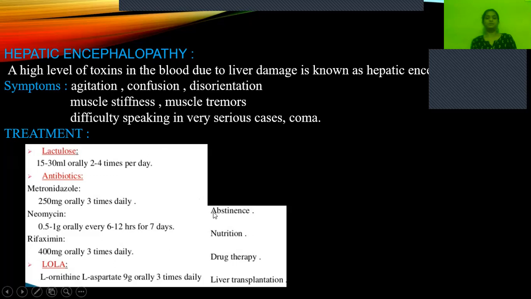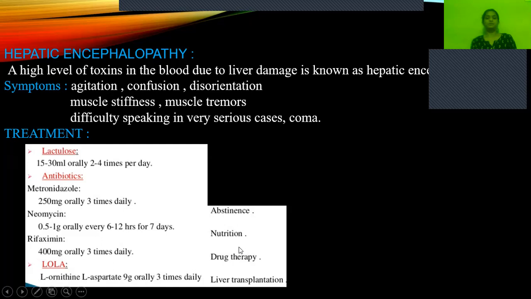Other than this pharmacological treatment, the non-pharmacological treatment is alcohol abstinence. This cannot be done all of a sudden. Gradually the dose of alcohol consumption has to be decreased, and then slowly we stop alcohol. That is called alcoholic abstinence, and there are a few centers which help patients in achieving it. And proper nutrition should be given.